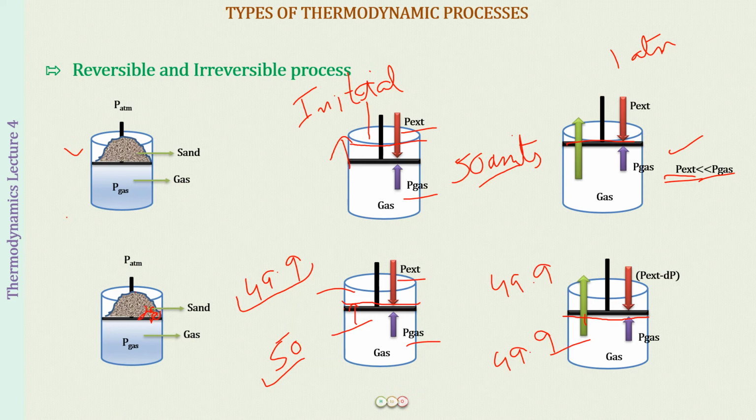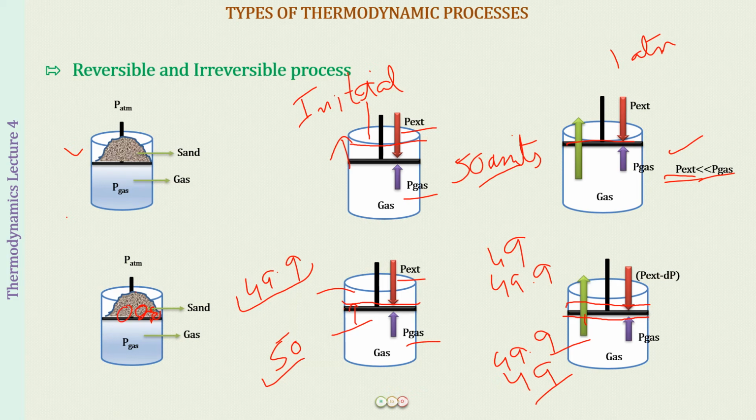So supposedly now it becomes 49 outside, and then again the piston will move slightly up until the pressure inside also becomes 49. Okay, so slowly and steadily you are increasing the height of the piston. Now in this process, very interestingly, if you put a slight amount of sand back, the piston will come down also, right?